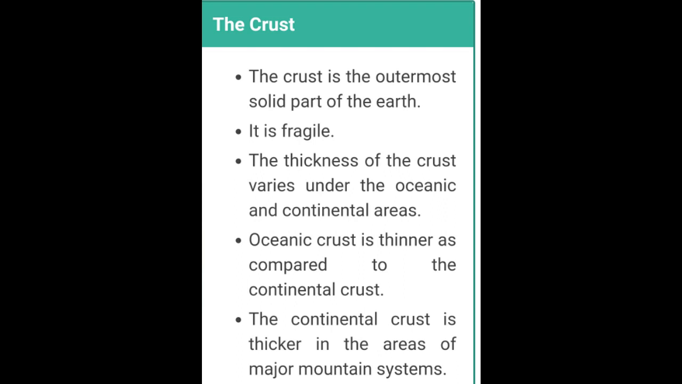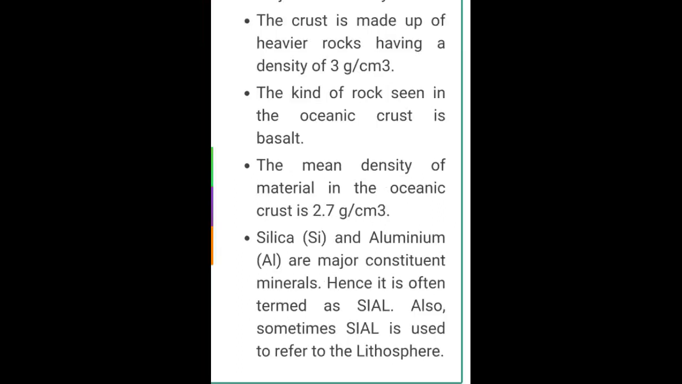The continental crust is thicker in the areas of major mountain systems. Wherever you see mountainous areas or regions, you will observe that the continental crust is thicker in those regions wherever you find major mountain systems, say in the northern parts of the country. The crust is made up of heavier rocks having a density of 3 grams per centimeter cube. So here you've been given the measurement about the thickness of the crust.